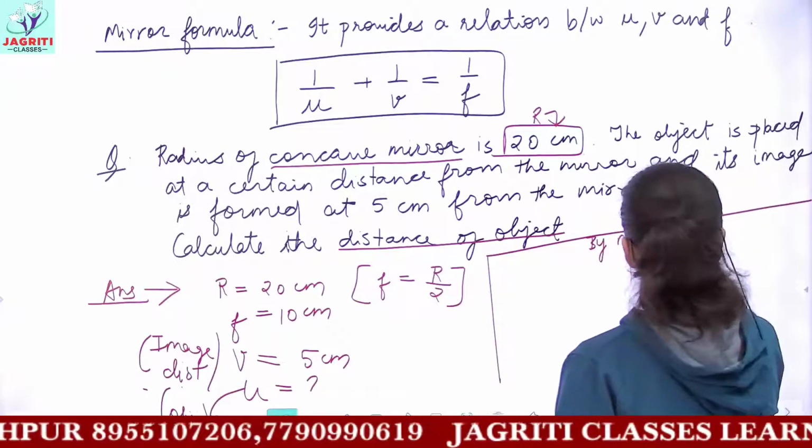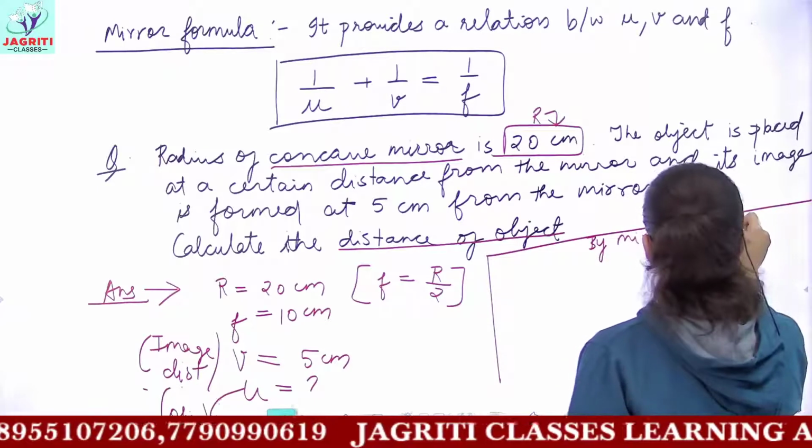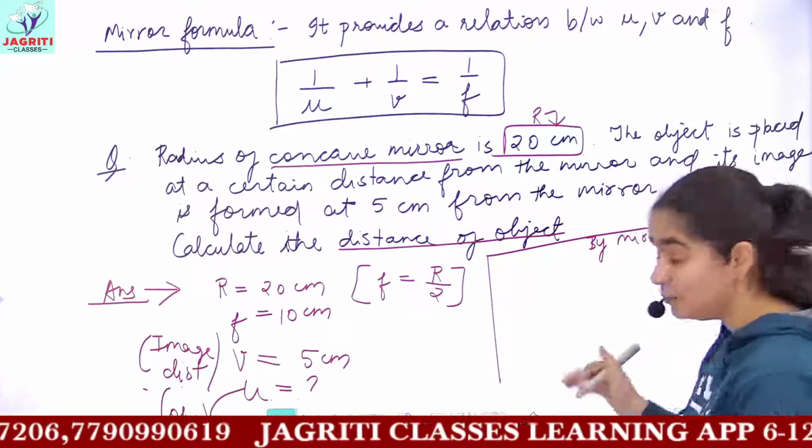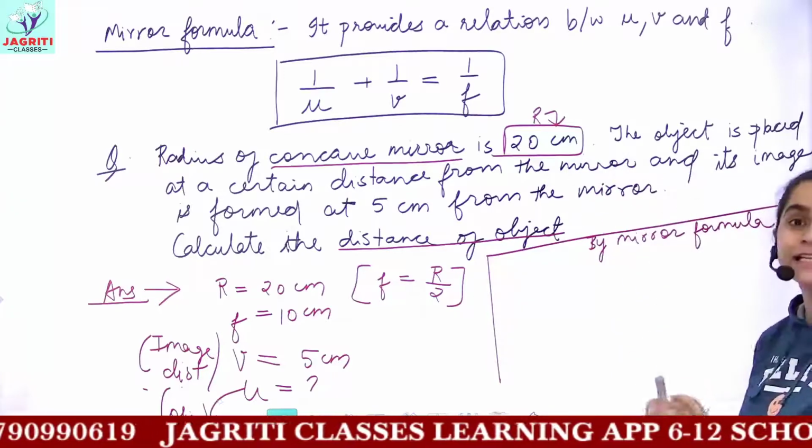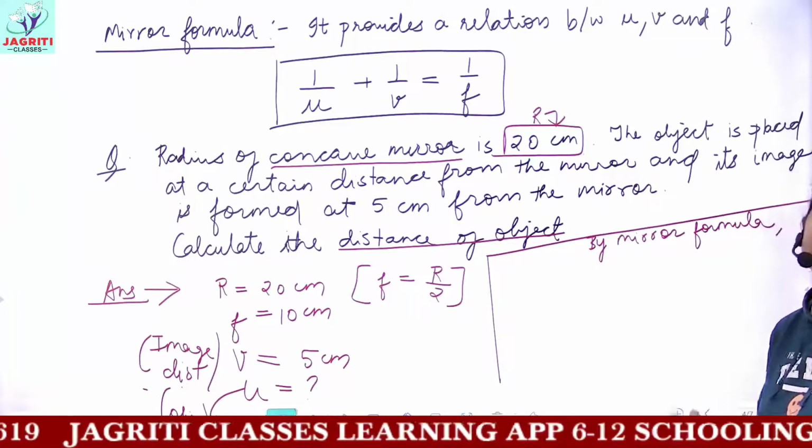So by using the mirror formula, you have to write it. The more times you write the formulas, the easier it will be for you to learn.